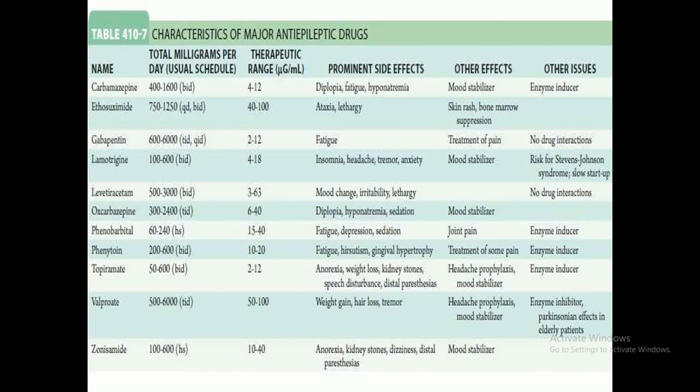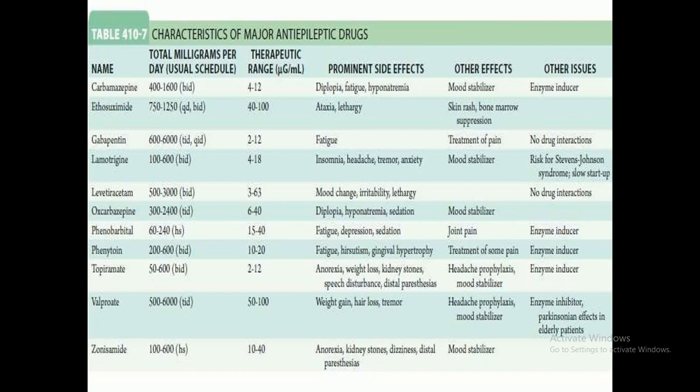Lamotrigine is another anti-epileptic agent available at the doses of 100 to 600 milligram twice a day, with a normal therapeutic range of 4 to 18. Insomnia, headache, tremor, and anxiety are the prominent side effects reported. It may also act as a mood stabilizer. Another issue is the risk of Stevens-Johnson syndrome, hence a slow startup. Another drug is levetiracetam, available at the dose of 500 to 3000 milligram, with a therapeutic range of 3 to 63. Mood changes, irritability, and lethargy, which I have already discussed, are reported, and no drug interaction is reported.